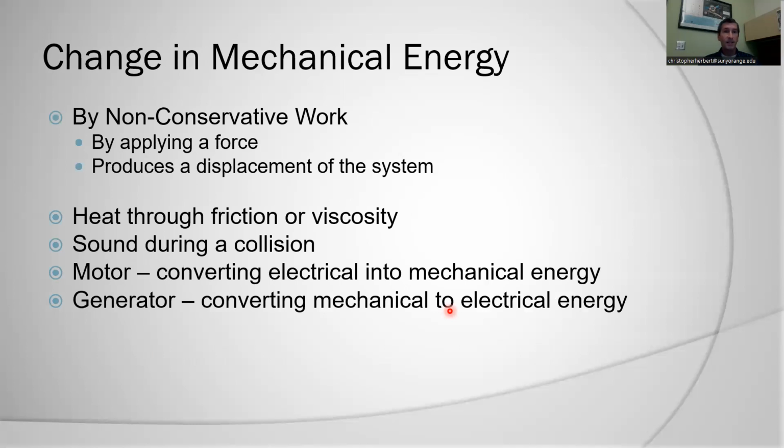So when we're looking at these different systems, if there's non-conservative work being done by a non-conservative force, we're going to see how the force is applied.